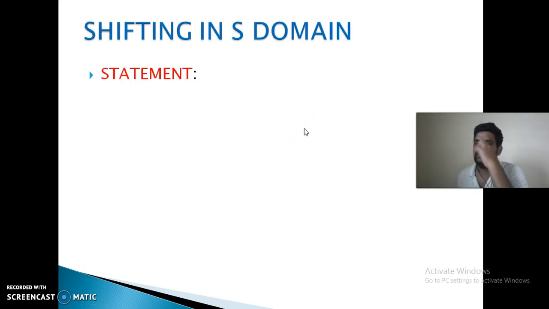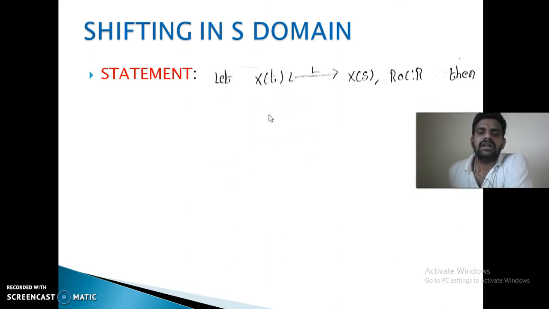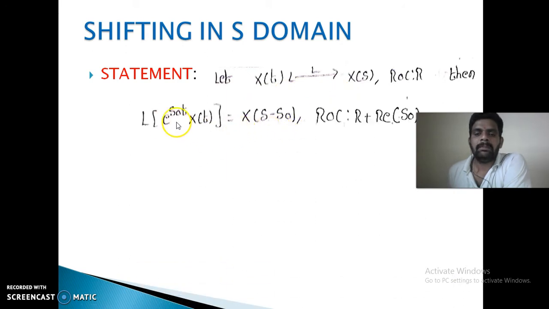Next, shifting in S domain, like your frequency domain, it is S domain shifting. If x of t is Laplace transform paired with X of s, then e power s naught t x of t is Laplace transform paired with X of s minus s naught. That is, a multiplication in time domain is equal to shifting in its frequency domain.